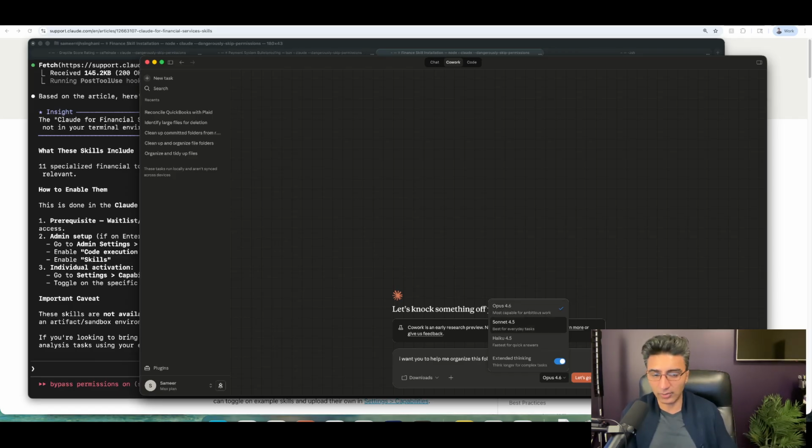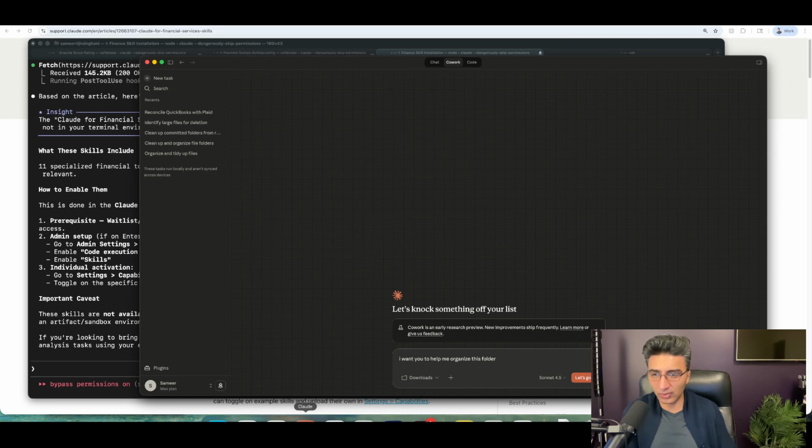Sonnet, on the other hand, is for everyday tasks, as the name implies. While Haiku is a smaller model. It's faster, but let's just say it's a little dumber. So you go from dumb to semi-smart to really smart. And so these 3 models, depending on how aggressive you need the intelligence to be, will dictate which model you use. For something like what I'm doing to organize a folder, I'm not going to use Opus. It might be overkill. I'm going to use Sonnet.